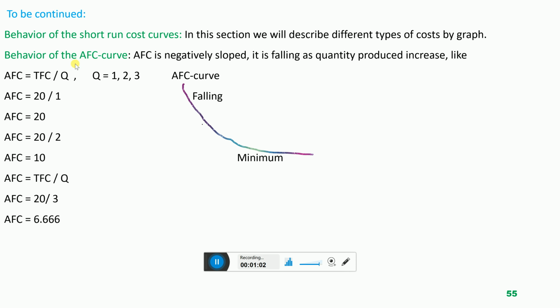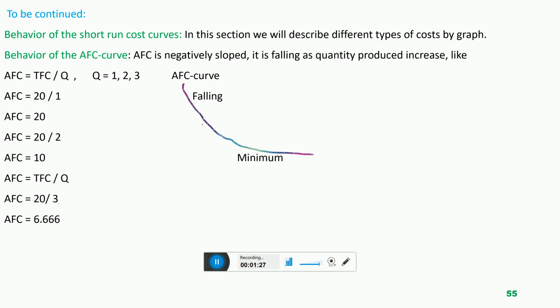That is, what is the behavior of the average fixed cost of the company? The behavior is this: as the company starts manufacturing output, and as this output increases and increases, the average fixed cost of the company will start to decrease, diminish. Why?